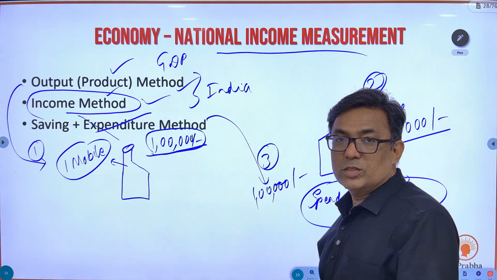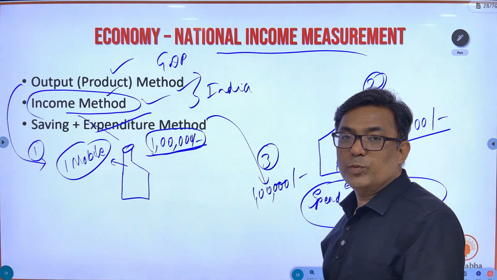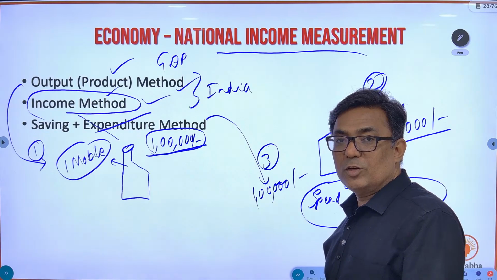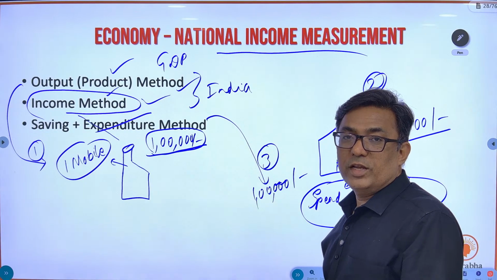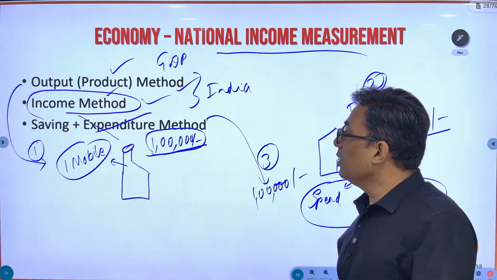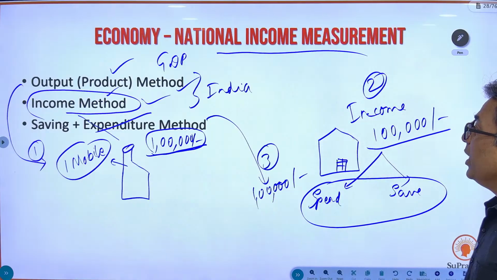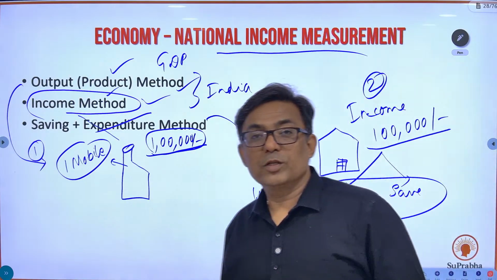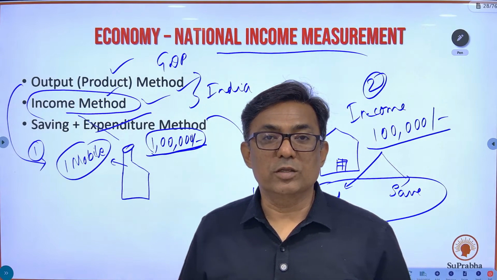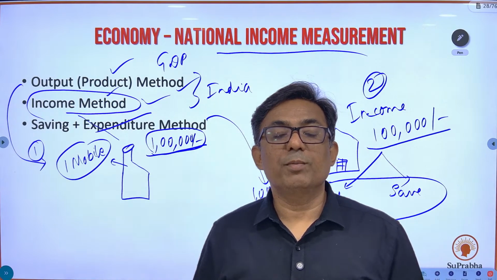We have understood this. Where do you use output method in the country? Where do you use income method in the country? That also we have understood. We don't use saving and expenditure method. Then whenever you go for output method, which is the price you are going to consider? Factor price or market price, what to consider?